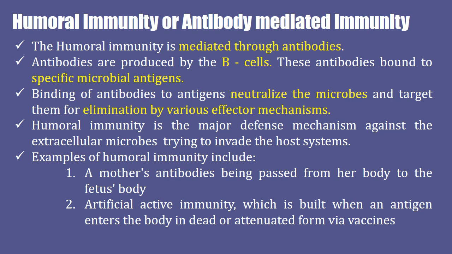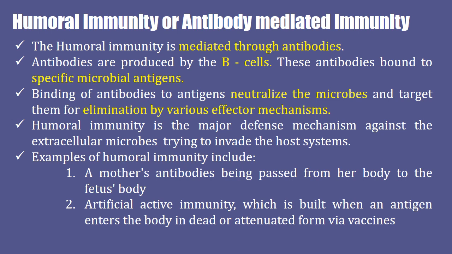It consists of antibodies produced by the B lymphocytes. It depends upon the action of antibodies circulating in the body. When an antibody on a B cell binds with an antigen, humoral immunity comes into play. The antigen is then internalized by the B cell and presented to the helper T cell. This activates the B cell. Binding of the antibody to the antigen neutralizes the microbes and targets them for elimination by various effector mechanisms. Antibodies are then produced by the B cells. These antibodies bind to the specific microbial antigens.